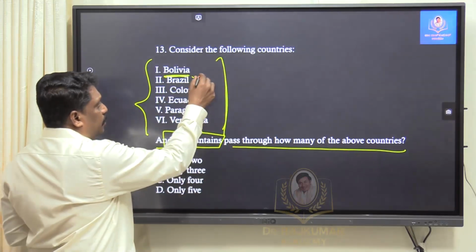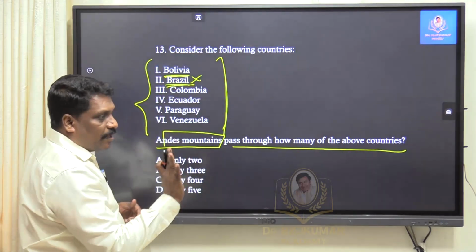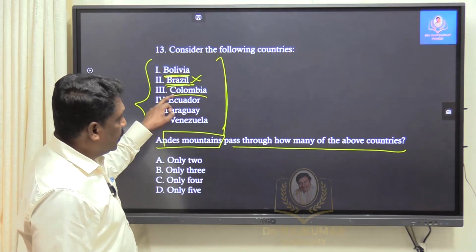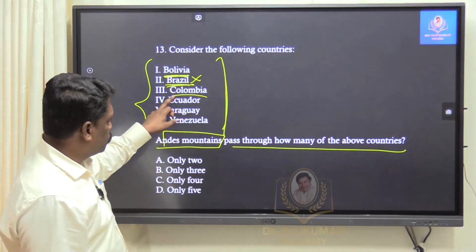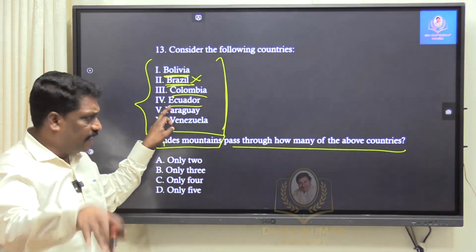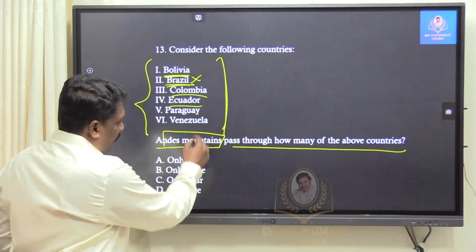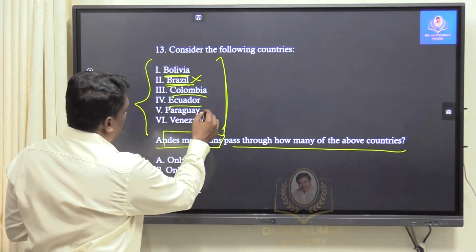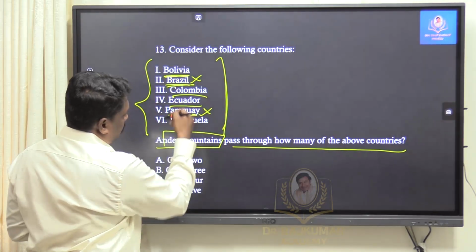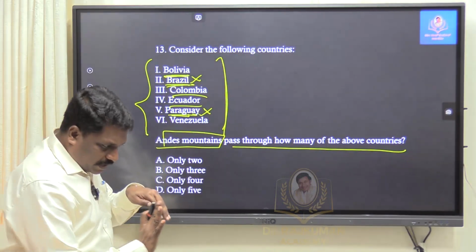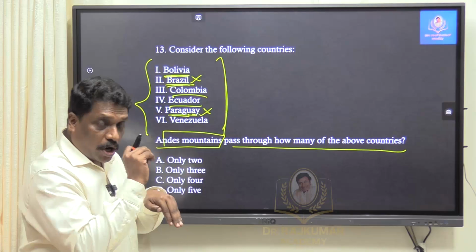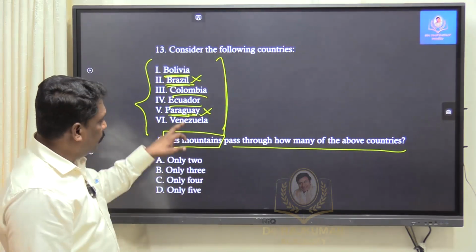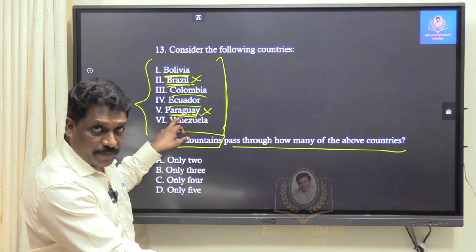Brazil I will eliminate it. Because largely Brazil is in the eastern side. Correct? I will eliminate it. Colombia I will take it. West coast, exactly coast. Ecuador I take it, exactly coast. Paraguay I will eliminate it. Right? Paraguay I will eliminate it because again I understand, like Brazil, Paraguay is slightly on the eastern side. Paraguay is not a coastal country. Paraguay is a landlocked country, but still I am eliminating it because it is located on the eastern side.